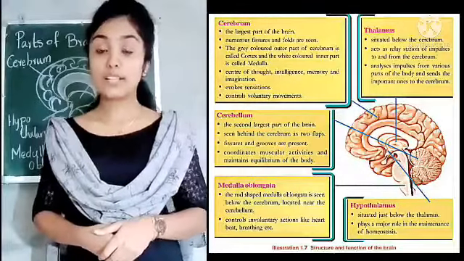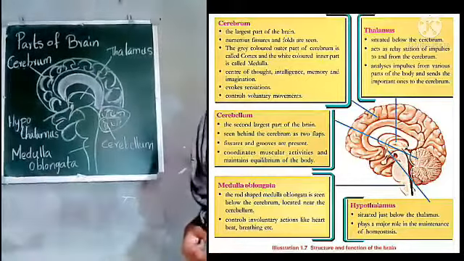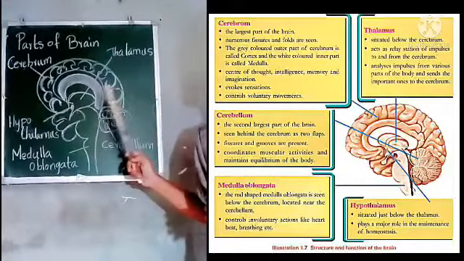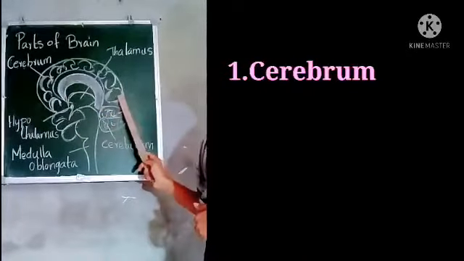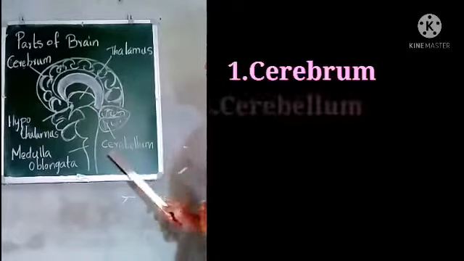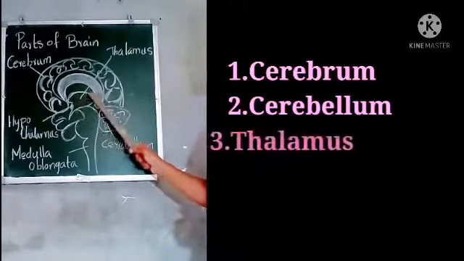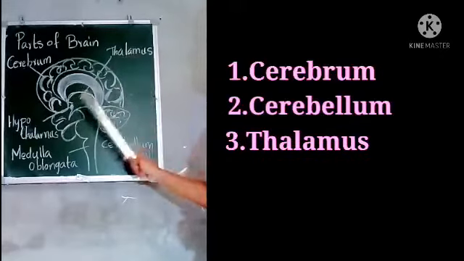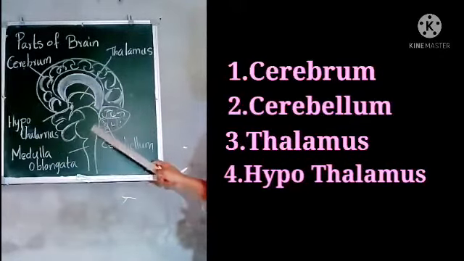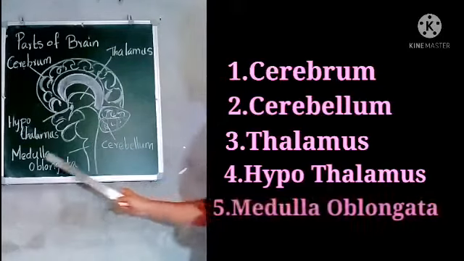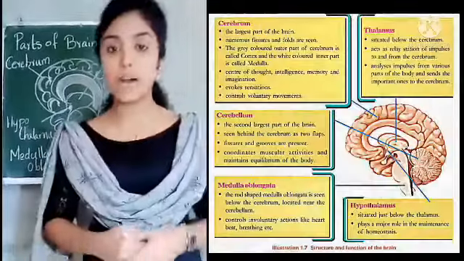Okay, now we shall discuss the different parts of the brain. Now see this diagram. Here you can see the brain consists of 5 parts. This largest region is termed the cerebrum. Then the cerebellum. This part is termed the thalamus. Then this small part is termed the hypothalamus. And then this elongated part is termed the medulla oblongata. Now let us discuss the details of the different parts of the brain.